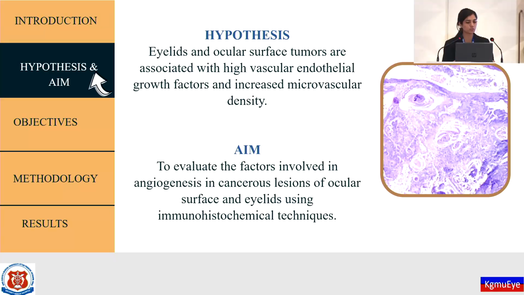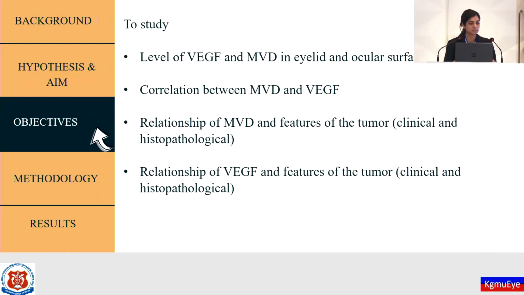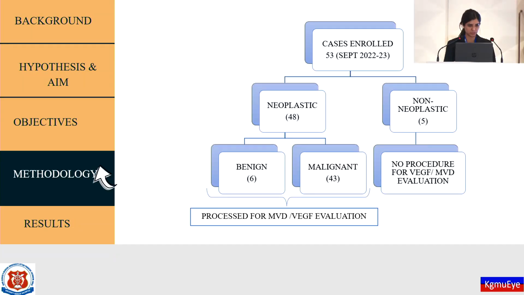The aim was to evaluate the factors involved in angiogenesis in cancerous lesions of the ocular surface and eyelids using immunohistochemical techniques; to study the level of vascular endothelial growth factor in eyelid and ocular surface tumors and the correlation between microvascular density and VEGF; to establish a relationship between microvascular density and the clinical and histopathological features of tumors; and also to study the relationship of VEGF and the clinical and histopathological features of tumors.